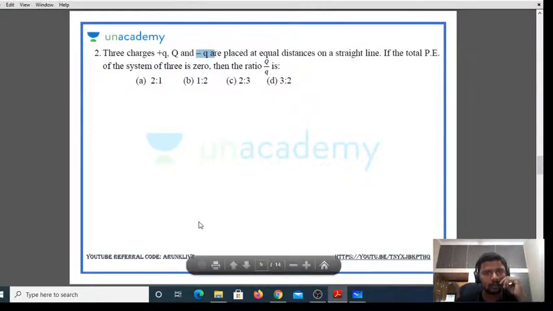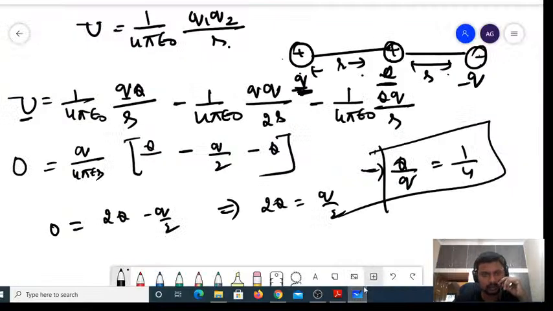Right? Do I have the answer? No, somewhere I made a mistake then. So this is 2r, and between these two it is r. Where exactly have I made the mistake?